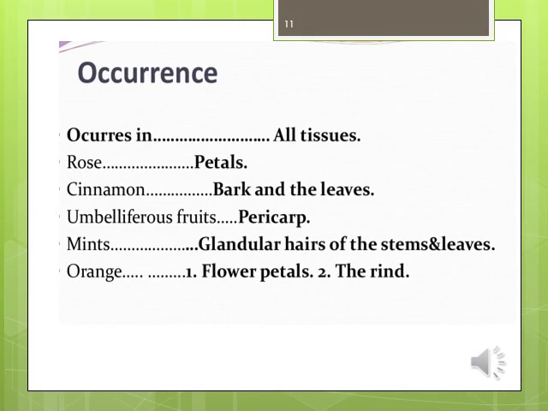Terpenoids occur in all tissues: in rose petals, in anemone, bark and leaves, in umbelliferous fruits, the pericarp, in members of the mint plants, in glandular hairs of the stem and the leaves. In orange, it is found in flower petals and the pericarp of the fruit.